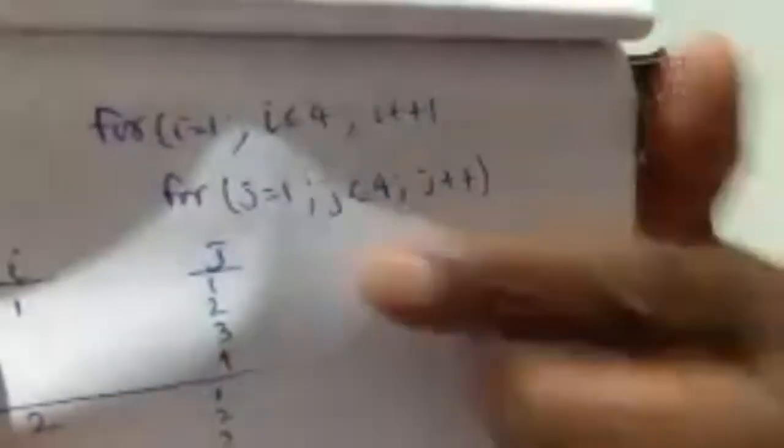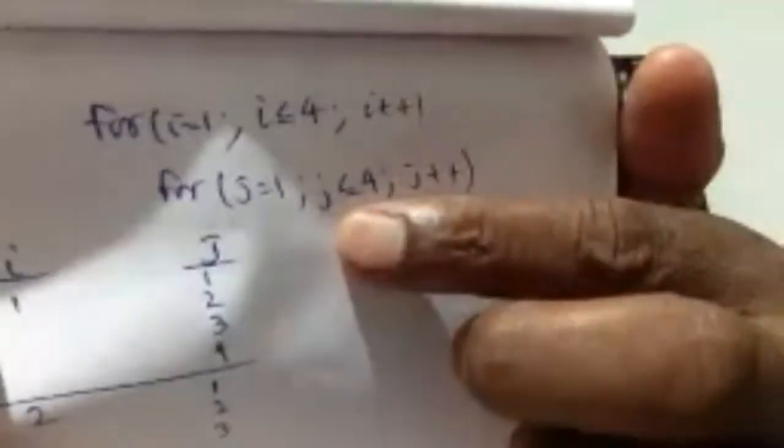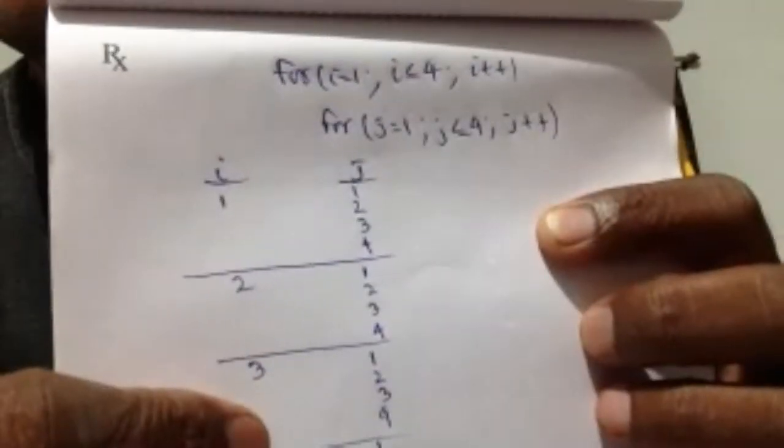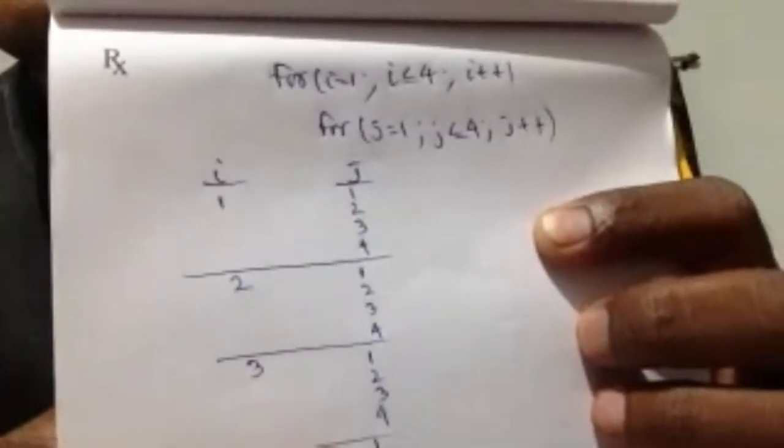If I put these 2 for loops, this is clear, na? I equal to 1, I less than 4, I plus plus. J equal to 1, J less than 4, J plus plus. This is clear? If these are 2 consecutive for loops, this is the corresponding table, okay? This is clear? Yes, sir.